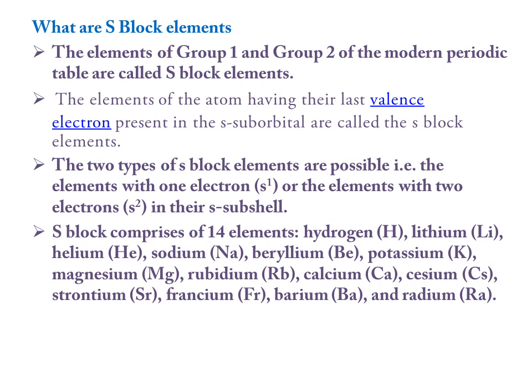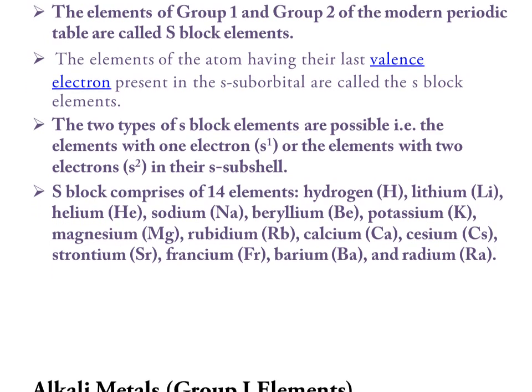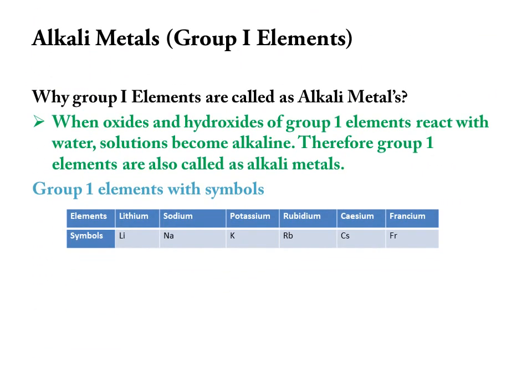There are 14 elements in the S block. In this video, we'll discuss alkali metals.